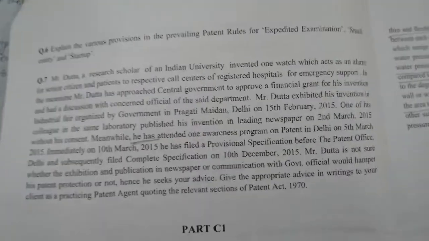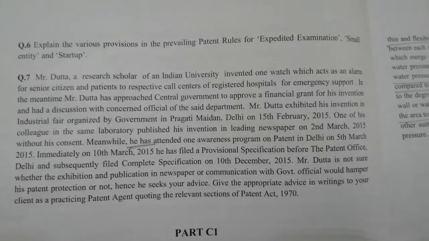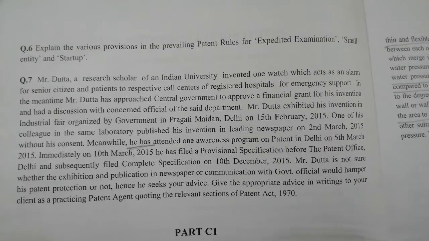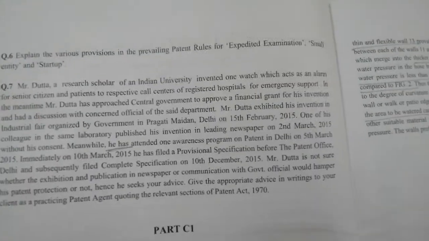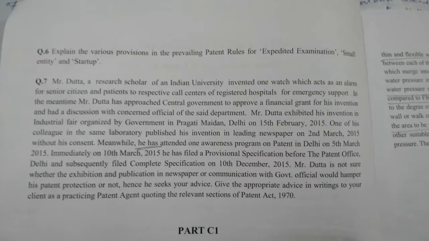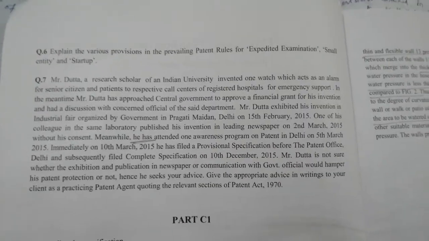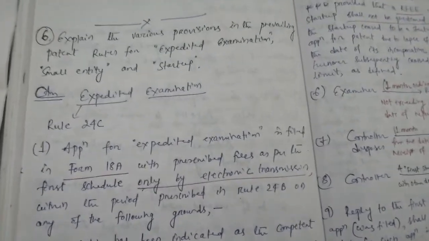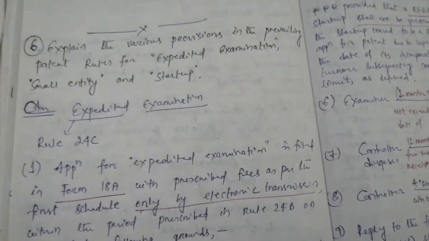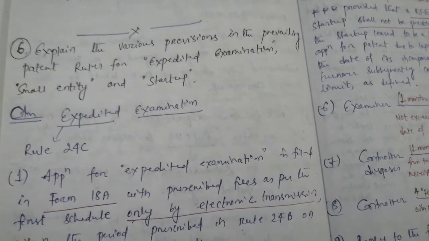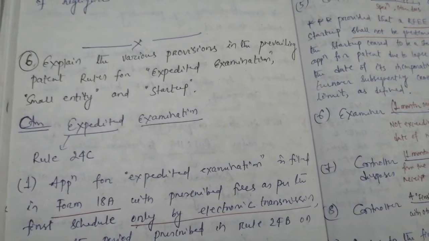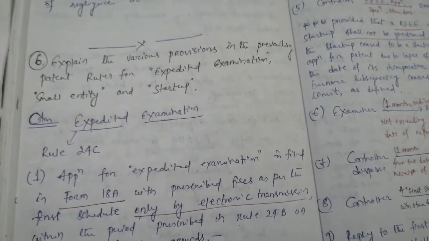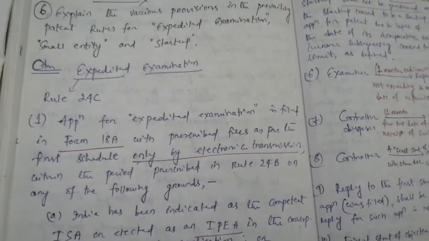Question number 6 is, explain the various provisions in the prevailing patent rules for expedited examination, small entity and startup. That means please explain all these 3: one is expedited examination, one is small entity and one is startup. Fine. For this, we will go to the question as mentioned in the question paper. Here also I have written: explain all various provisions in the prevailing patent rules for expedited examination, small entity and startup. Fine. So what is expedited examination?